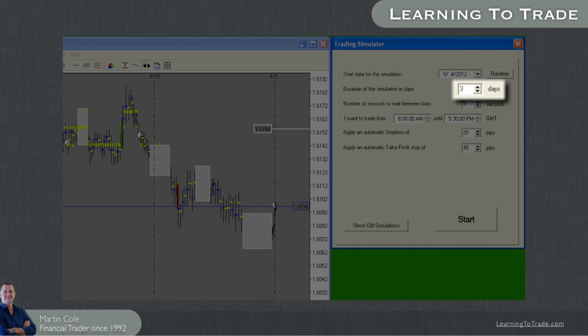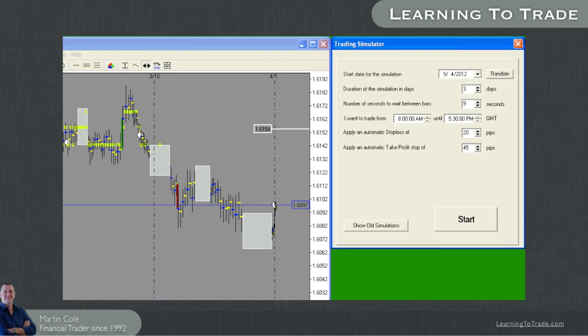Next, you have the number of days input. This will be the number of days you want to simulate your trading over. The default here is set to 3 days.